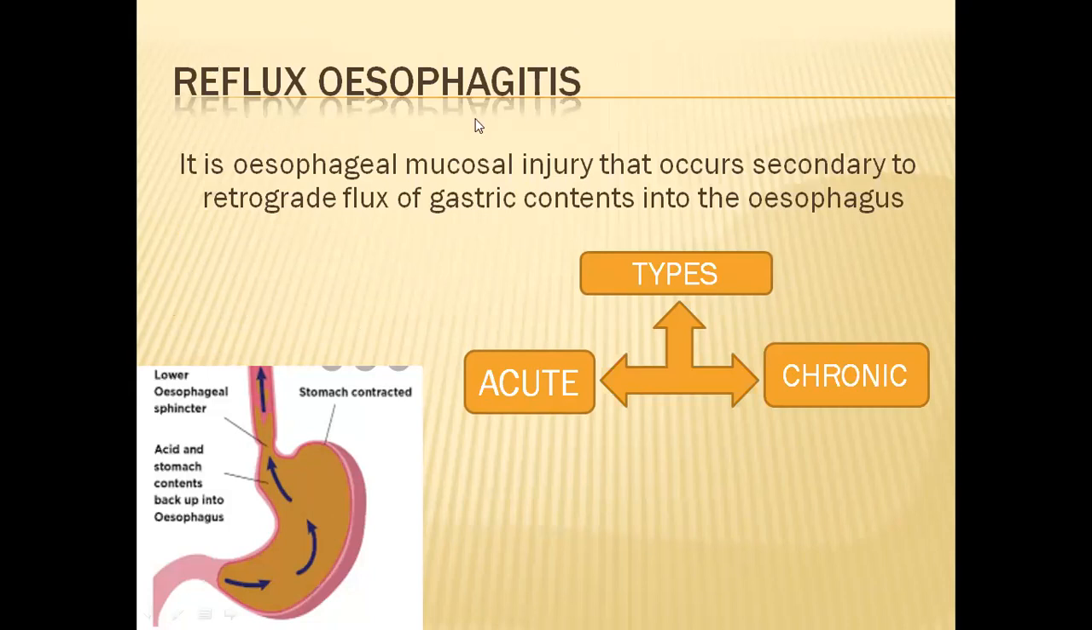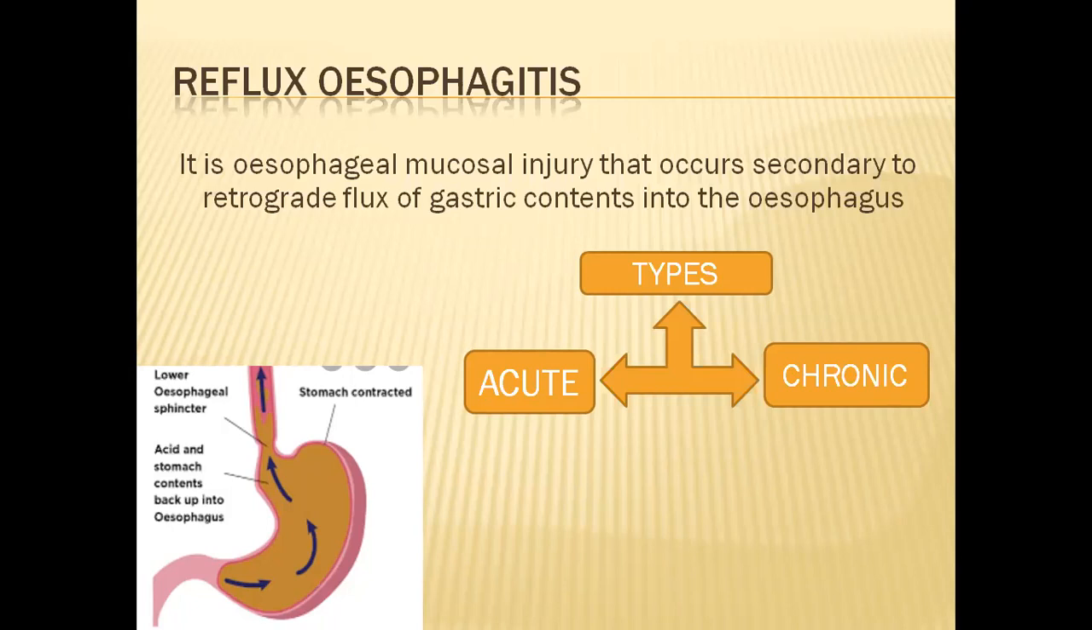Now this reflux esophagitis is classified into two types, acute and chronic reflux esophagitis. Acute esophagitis is usually following burns, scars or infection, or because of trauma caused by a stomach tube. When you insert a Ryle's tube, if this Ryle's tube is kept for a longer time, that can irritate and lead to reflux esophagitis.